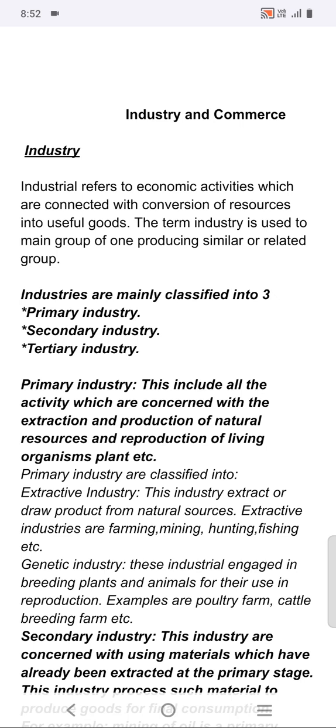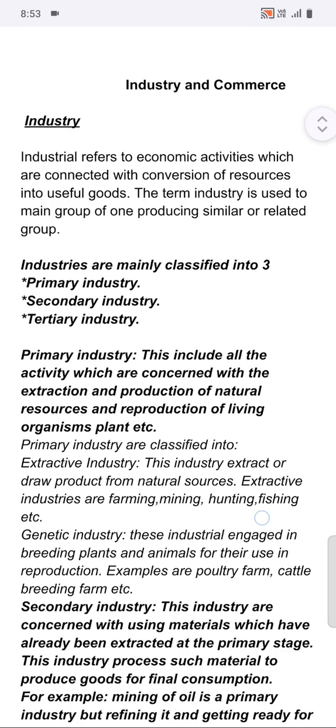So today I have come with another class from business, industry and commerce. Today here we will discuss industry and commerce. In the previous class we have already discussed business and its features. So industry. What is industry?